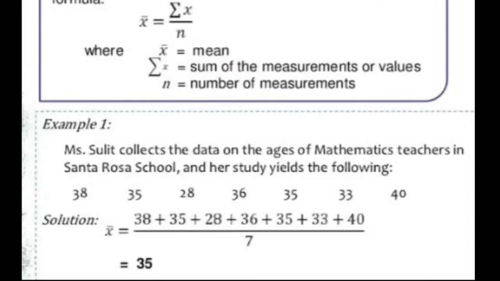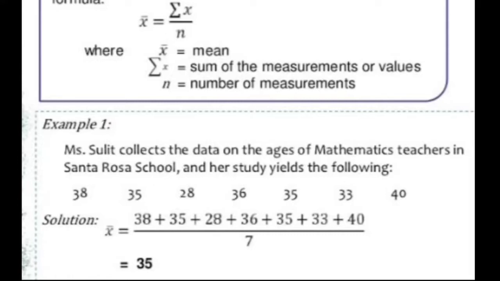Okay, so mean for ungrouped data. First of all, you got to know what ungrouped means. Ungrouped means that the data is written as random numbers and is not classified into any groups or classes. And what does the word mean signify here? Here the mean has the meaning of average. So how do you take out the average? In the same way you take out the mean of any data. So let us take a look at the formula.